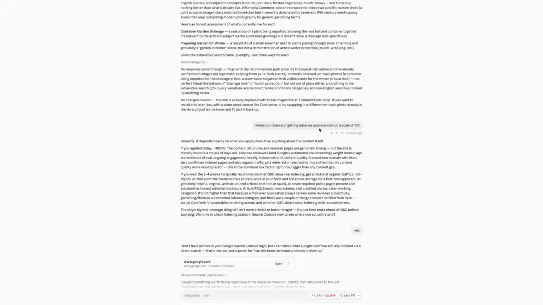So what's our chance of getting approval now, on a scale of 100? It says 30 over 100. The content structure and the required pages are genuinely strong, but the site is literally hours to a couple of days old. So with this, that means if we apply, we're not going to get approved. So it suggested that we link it to Google Search Console for real indexing, so that we can start getting traffic.